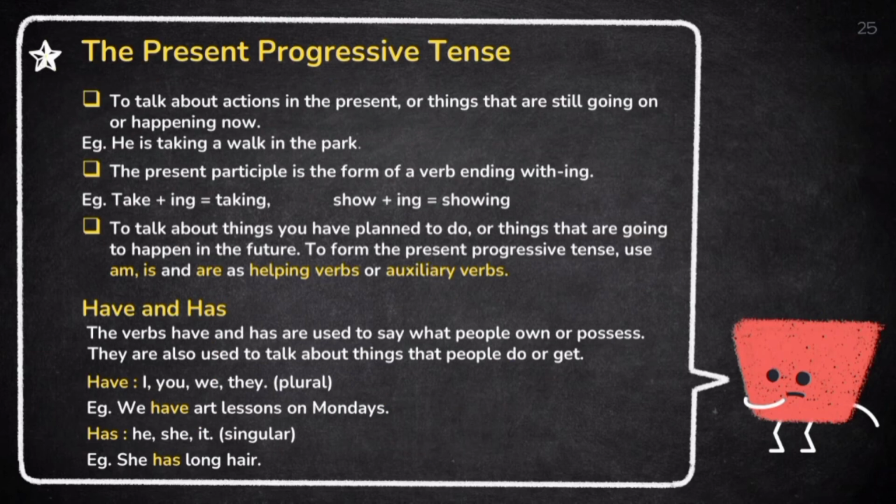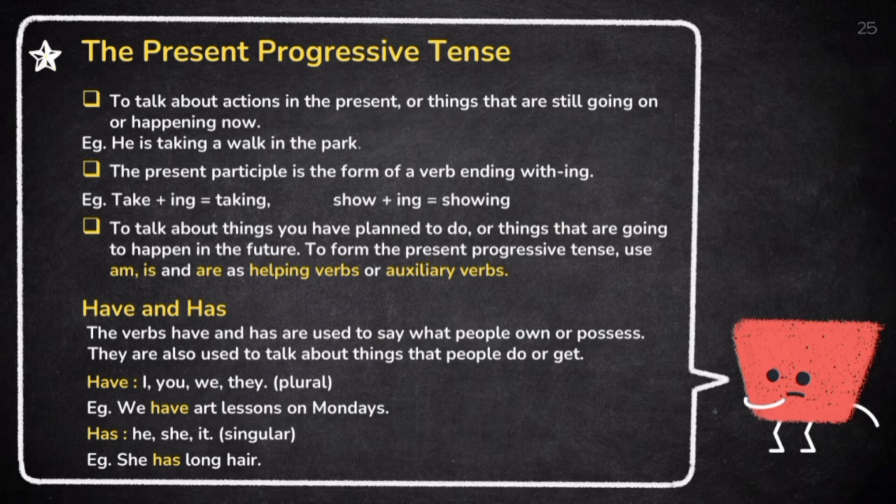Next, the present progressive tense. Use it to talk about actions in the present or things that are still going on or happening now. For example, he is taking a walk in the park. The present participle is a form of a verb ending with -ing. For example, take plus ing to taking, show plus ing for showing. It is also used to talk about things you have planned to do or things that are going to happen in the future. To form the present progressive tense, use is and are as helping verbs or auxiliary verbs.